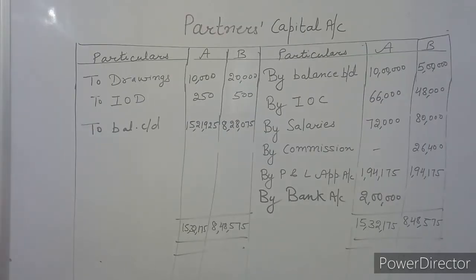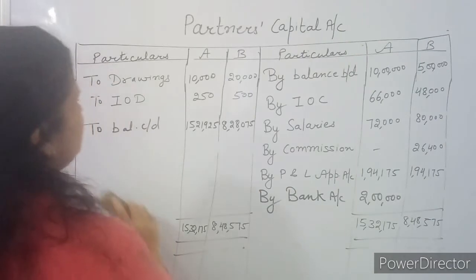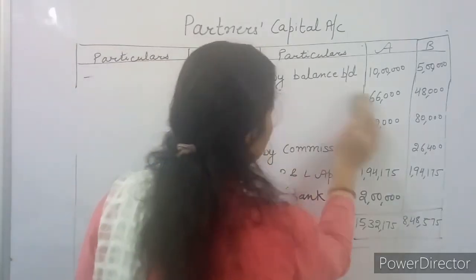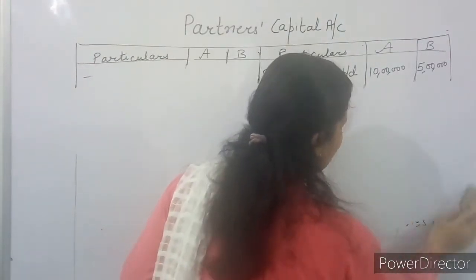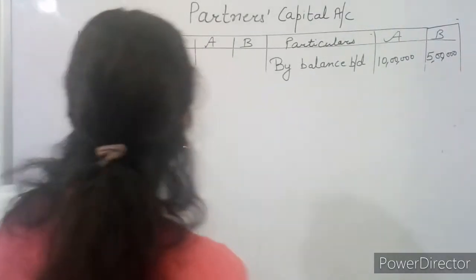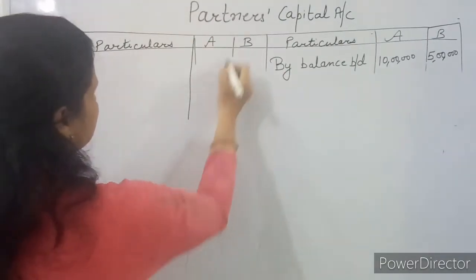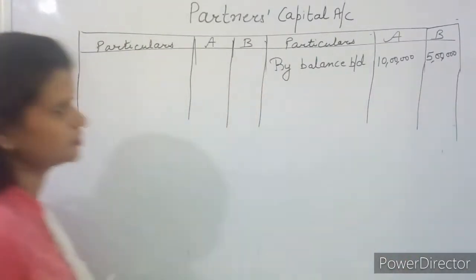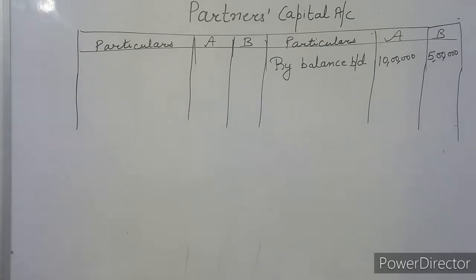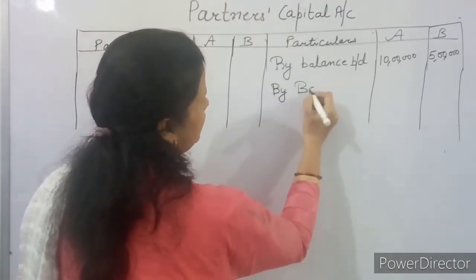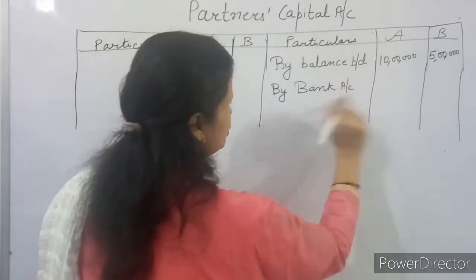Now we will discuss the second method, the fixed capital method. Under the fixed capital method, every partner will have two accounts, a capital account and a current account. In the capital account under the fixed capital method, only 4 items are there: 2 on the debit side and 2 on the credit side. If any additional capital is given in the question, you will write it here by bank account, but that is not given in the question. So you can leave this item.